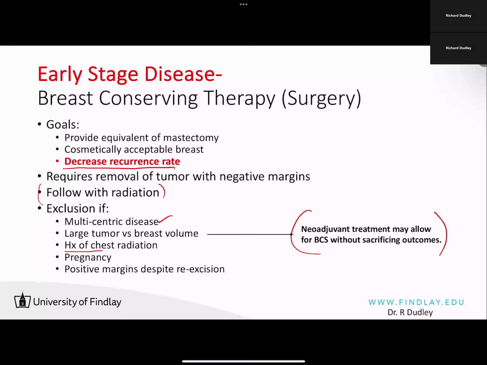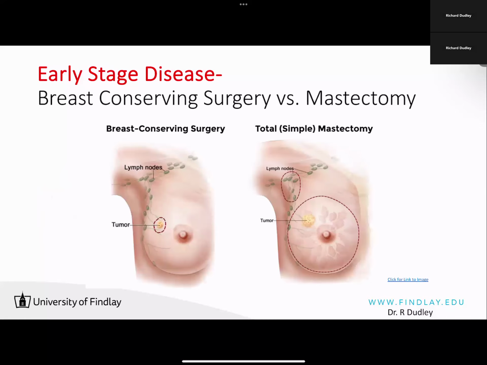If your patient has a history of chest radiation, perhaps they had a lymphoma in the past, they're not going to be a candidate then for a lumpectomy. If the patient is pregnant, they're not going to be a candidate for lumpectomy. And a lot of that circles around the need for radiation in the post-op setting. And then if a patient has positive margins, despite going in there and removing more tissue and more tissue, at some point in time, you remove so much tissue that you have to take the breast. Okay, so this is exclusionary criteria for a lumpectomy.